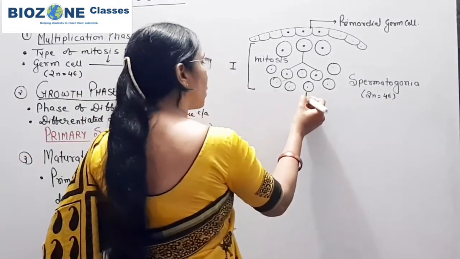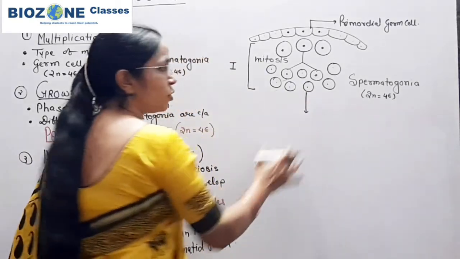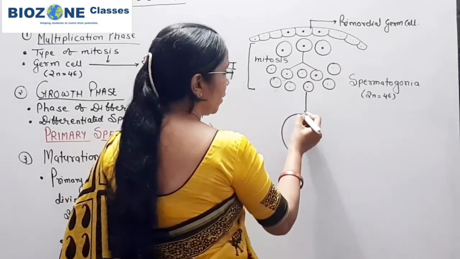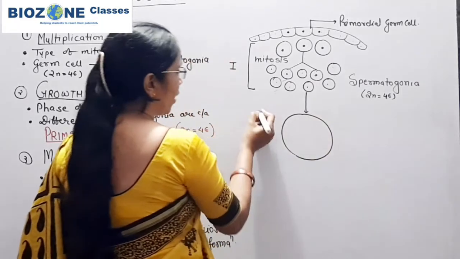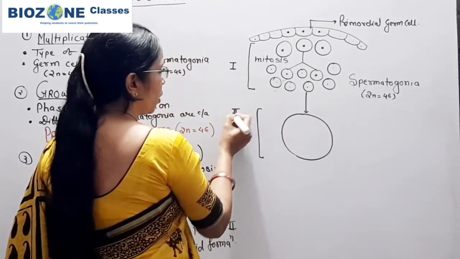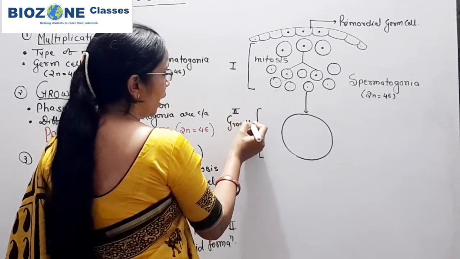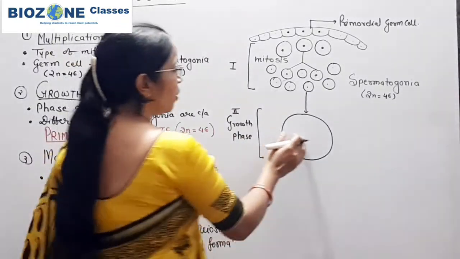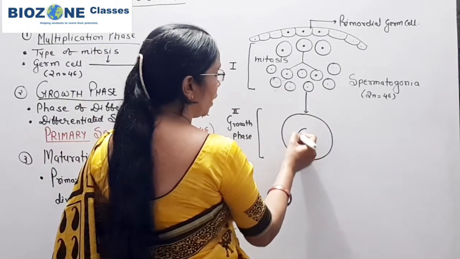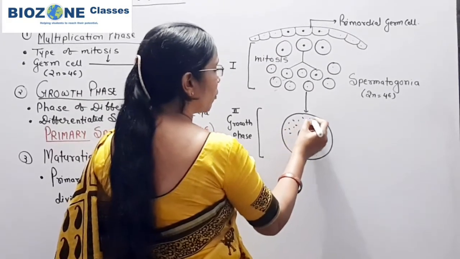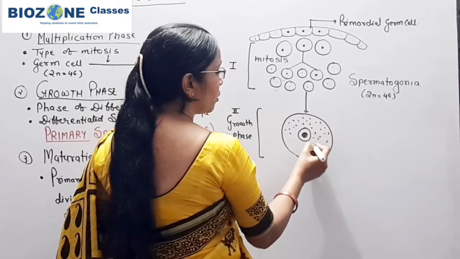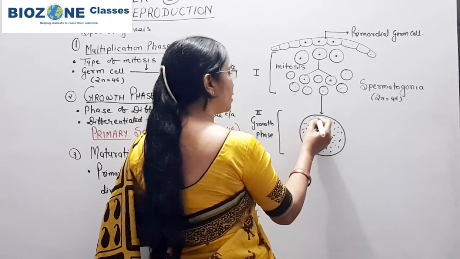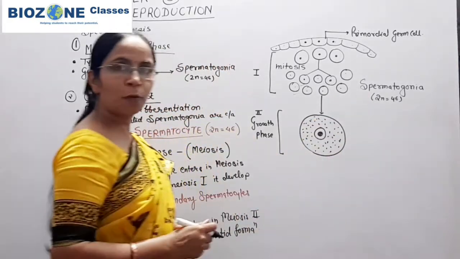Now some of the spermatogonia, here only for explanation we show a single spermatogonium, but actually some of the spermatogonia enter the second phase. This second phase is called the growth phase, and during this growth phase the nucleus becomes more prominent, the cytoplasm becomes more prominent, and because of that the shape, size and volume of the spermatogonia increase.